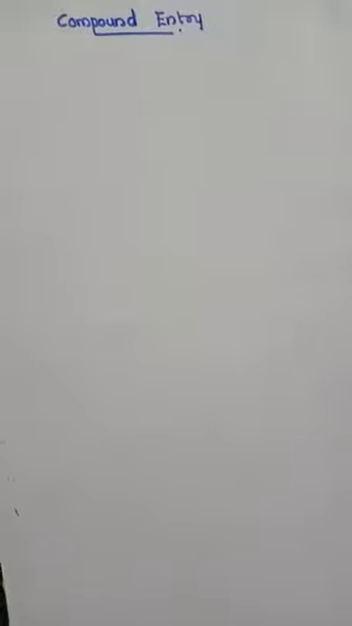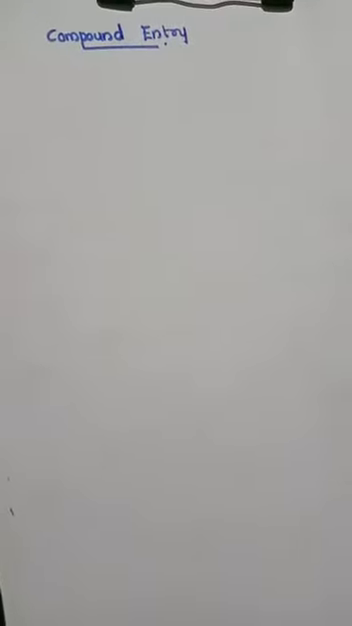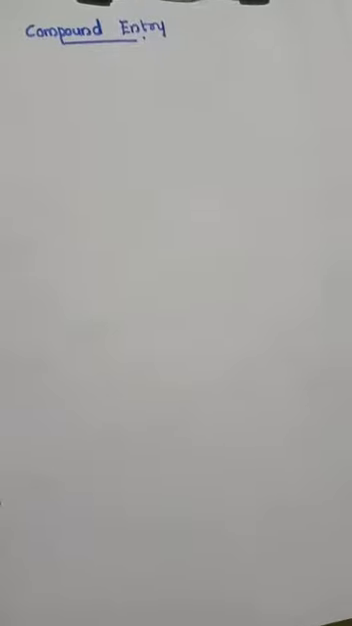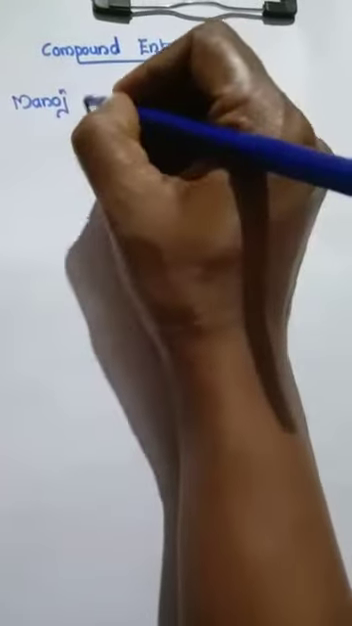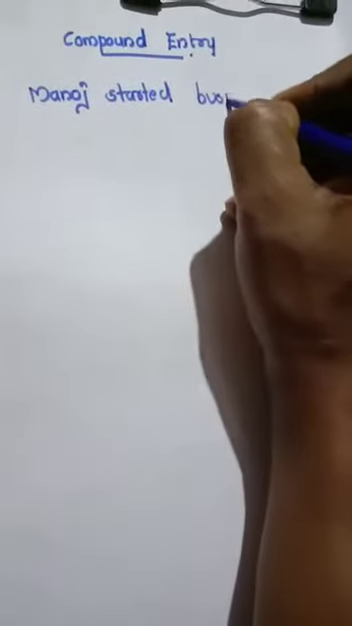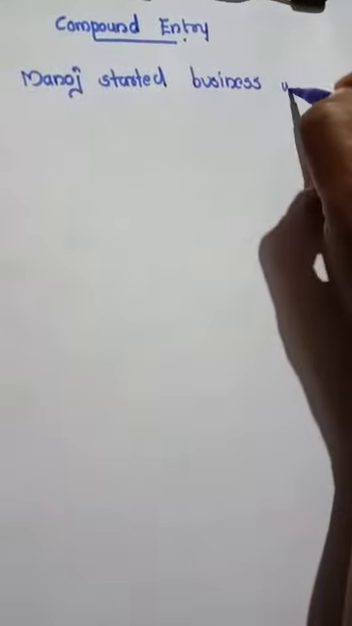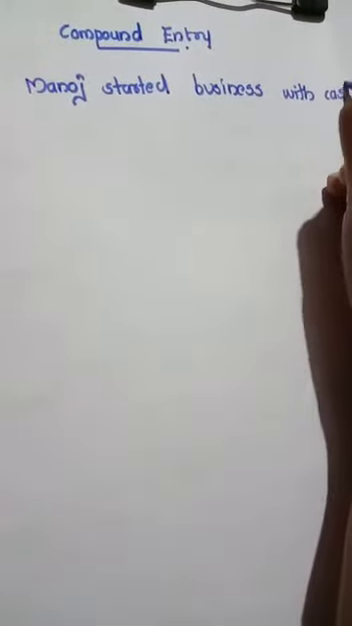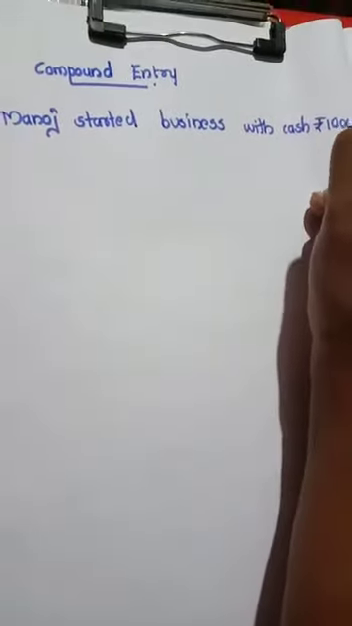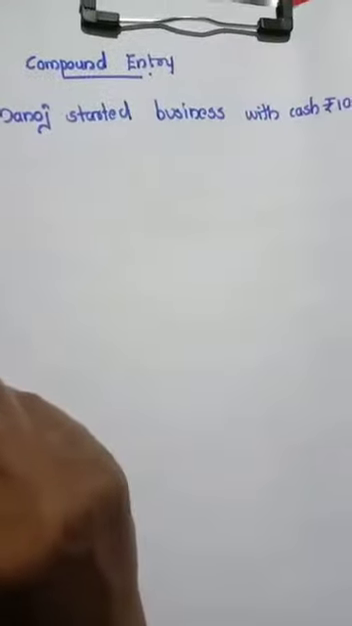For example, we can understand the compound entry with the help of an example. Manoj started business with rupees 10,000. Manoj is the proprietor's name. Manoj started business with cash rupees 10,000.